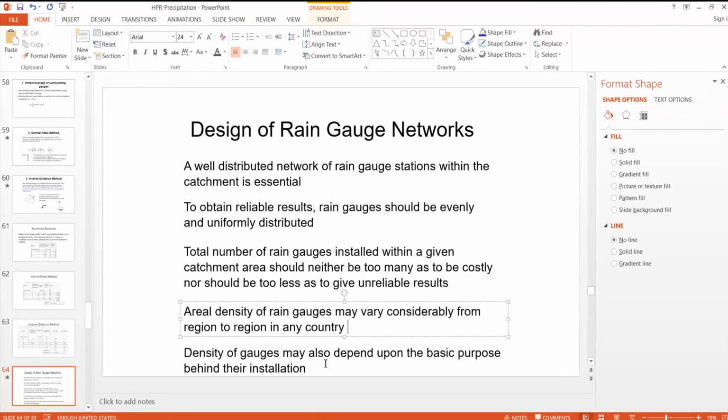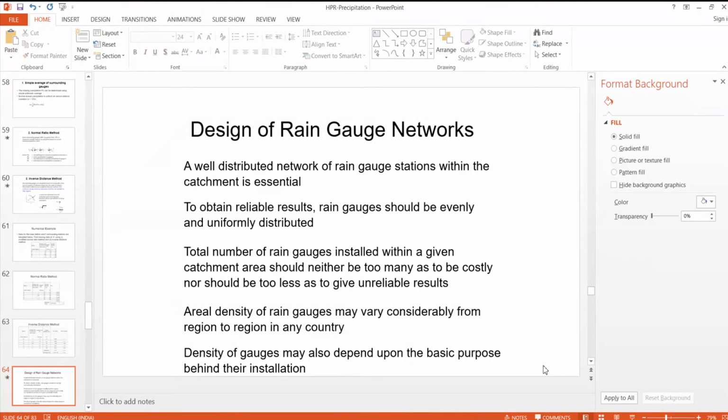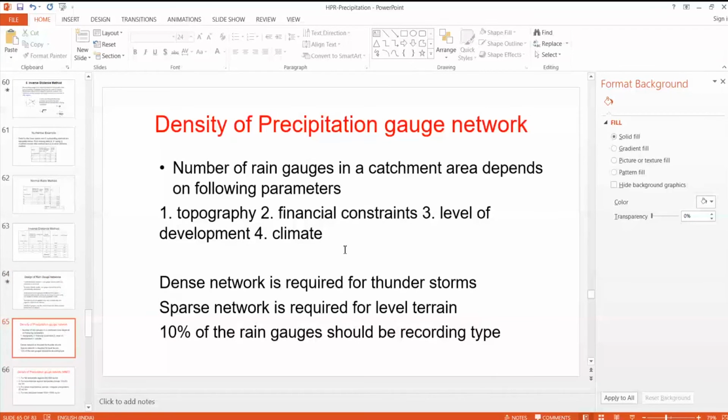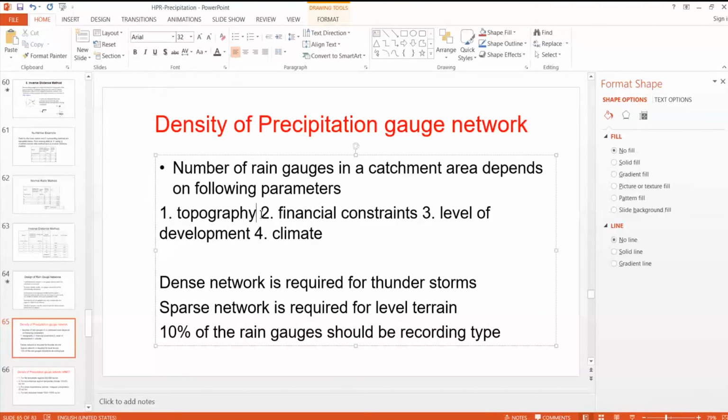And the stations also depend on the basic purpose behind their installation. So the density of the rain gauge network depends upon topography, whether it is a hilly region or a plain region.